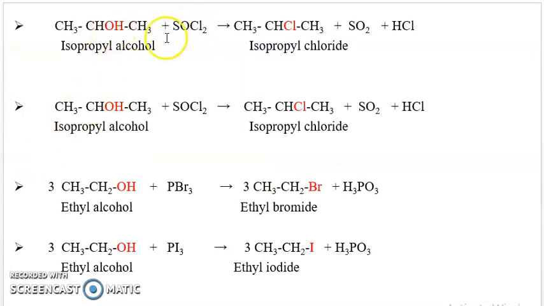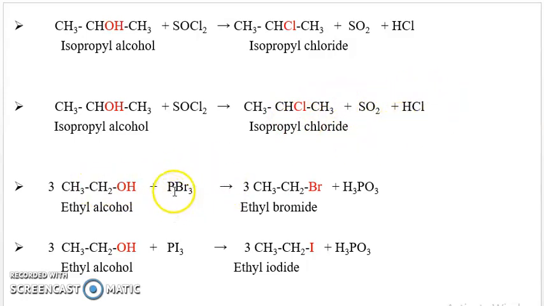Then again, reaction with thionyl chloride is the same as with phosphorus halide. The OH group is replaced by halogen. Byproducts are SO2 and HCl, that is sulfur dioxide and HCl. Then here again isopropyl alcohol reacts with thionyl chloride. Isopropyl chloride is formed, plus sulfur dioxide as a byproduct, and HCl.